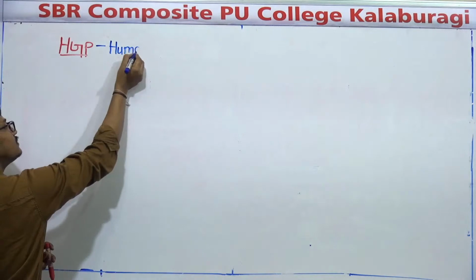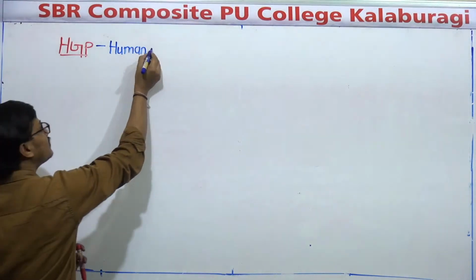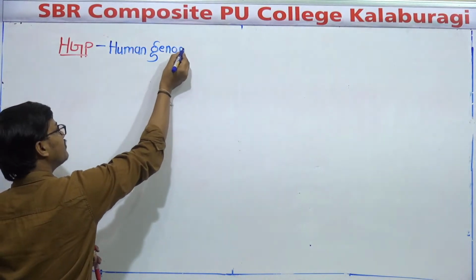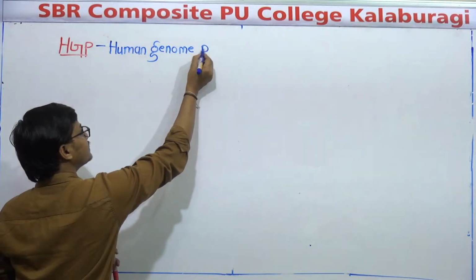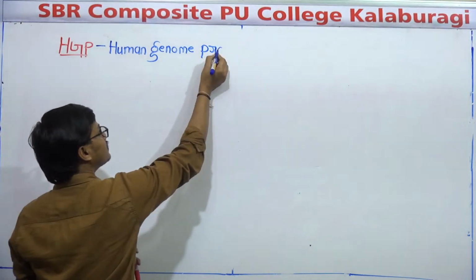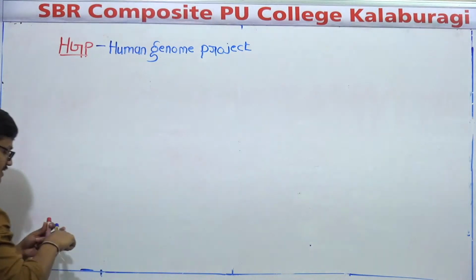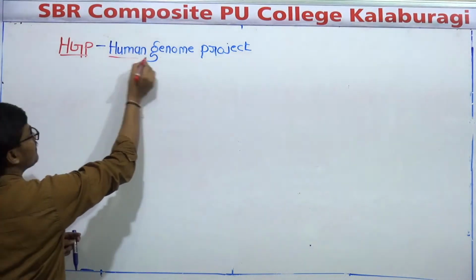Human Genome Project. So it is abbreviated as HGP.